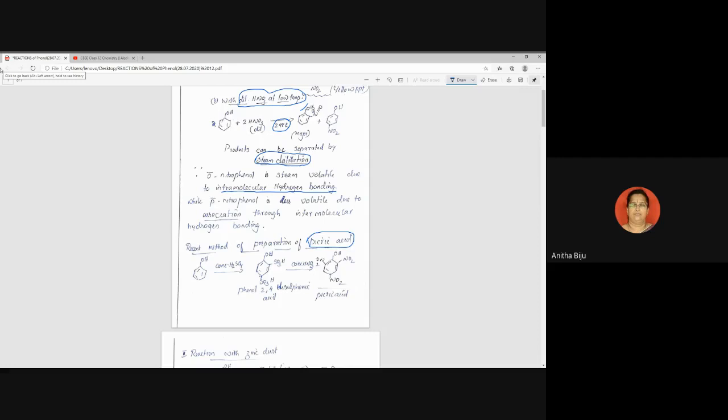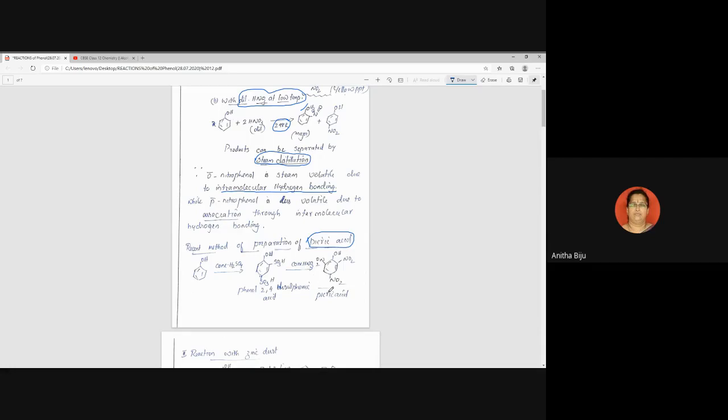So again, the raw material is phenol, but look at the structure. Phenol is treated with concentrated sulfuric acid. We get first a single product, and it is phenol 2,4-disulfonic acid, which when treated with concentrated HNO3, we get this picric acid.